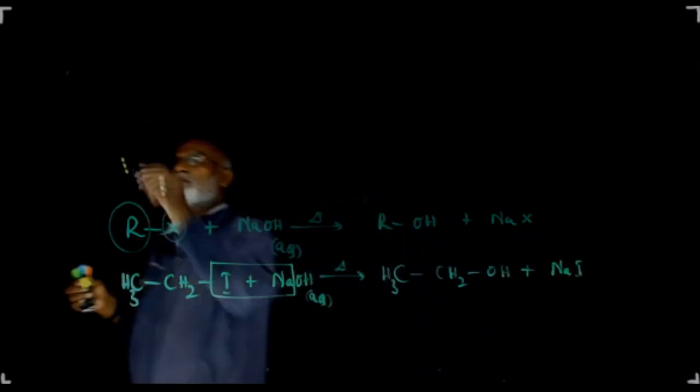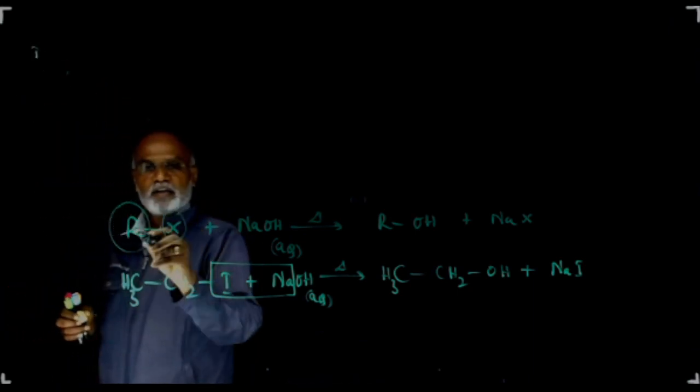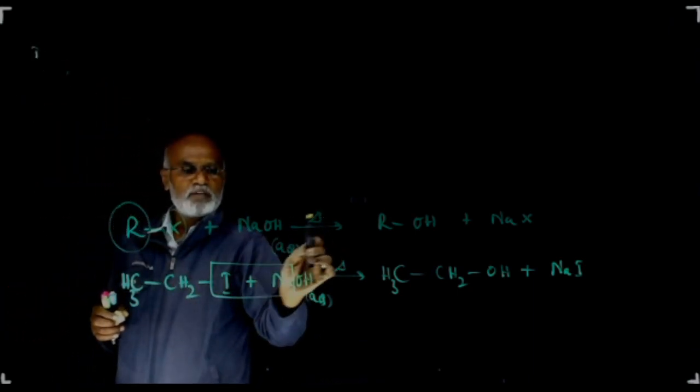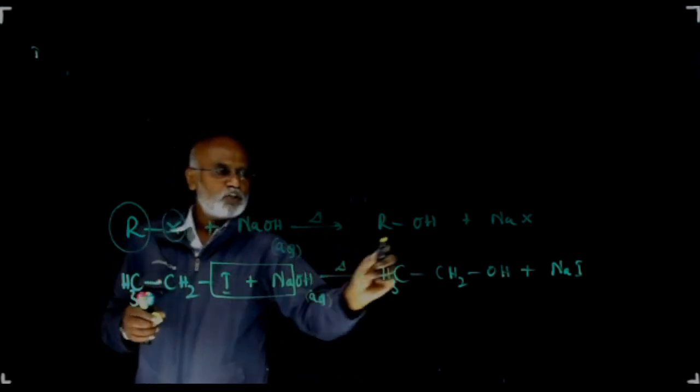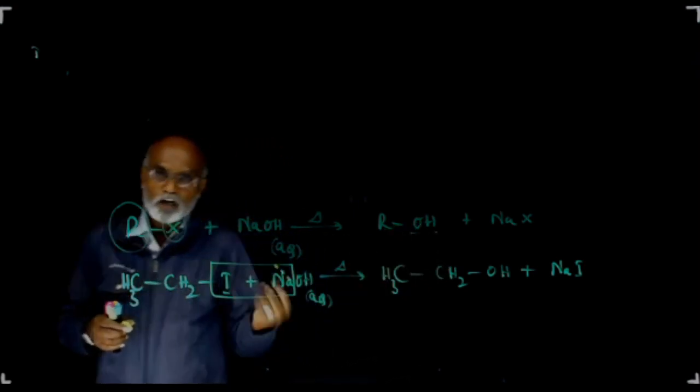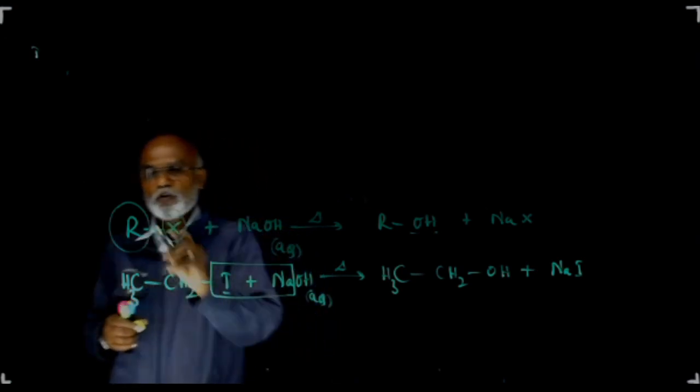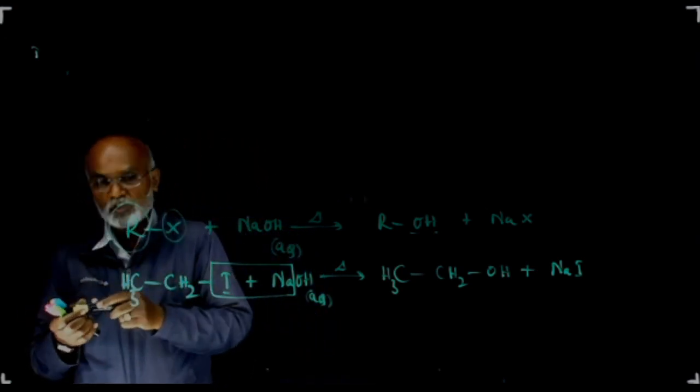So one method of preparation: alkyl halide, when warmed with aqueous NaOH or KOH, you will get the corresponding alcohol. In order to get the required alcohol, you need to select a suitable group at the position of R.